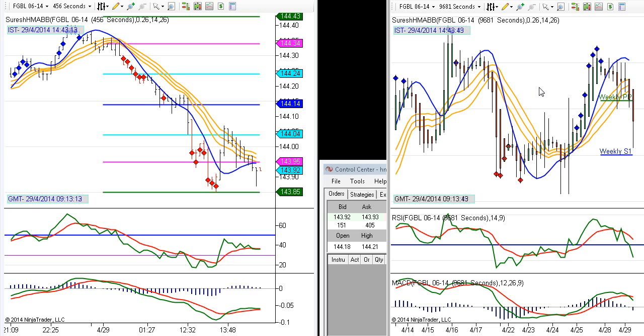I just wanted to bring to your attention the importance of using various time frames to understand the status. This is Bund with 9681 seconds, and I'm switching it back to DAX.